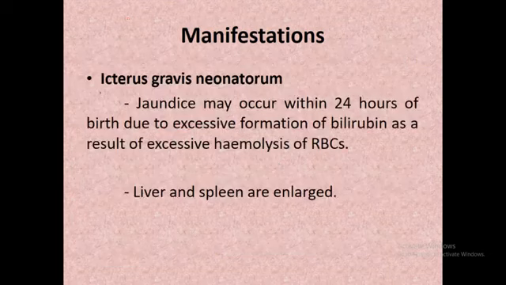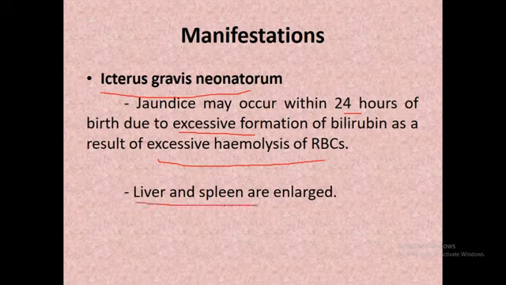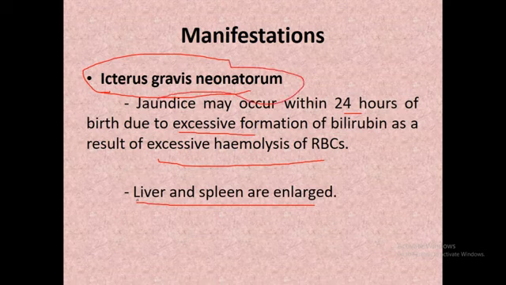Now the second one is icterus gravis neonatum. Jaundice may occur within 24 hours of birth due to excessive formation of bilirubin as a result of excessive hemolysis of RBCs. In this condition, the liver and spleen are enlarged. So whenever an excessive amount of bilirubin formation occurs inside the fetal circulation, this condition is known as icterus gravis neonatum, and the liver and spleen are enlarged.